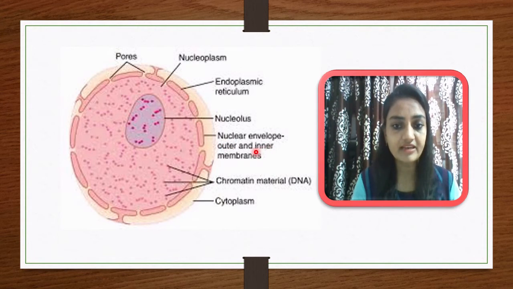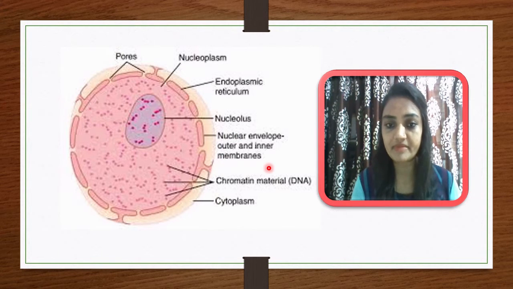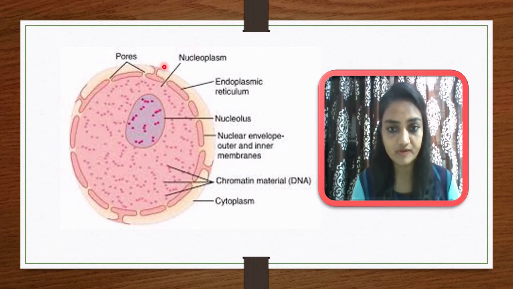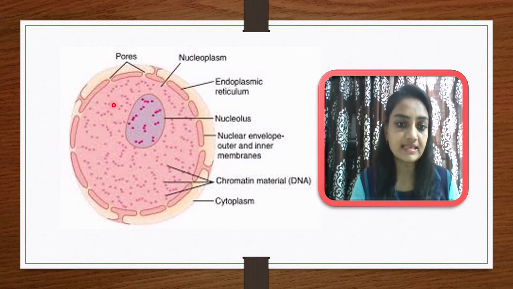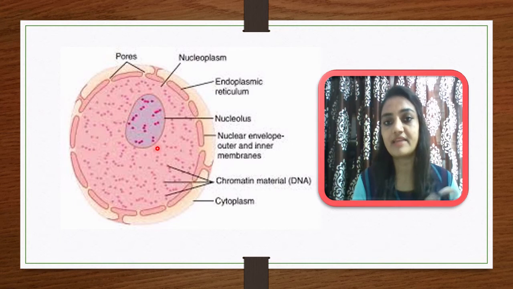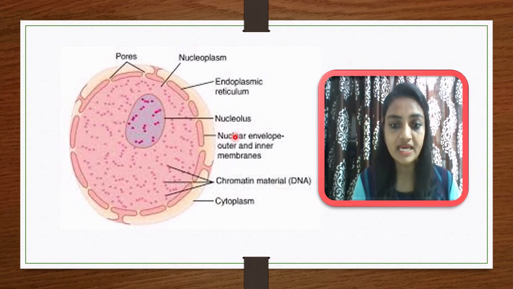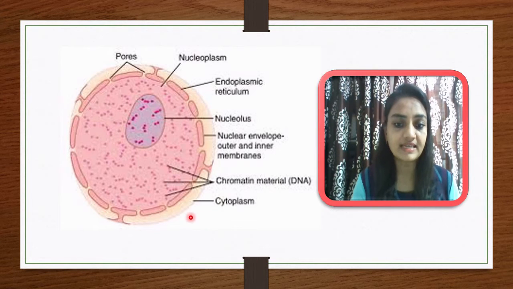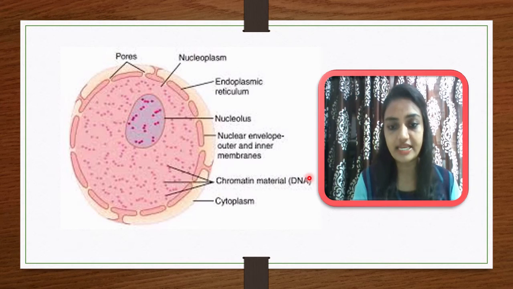So this is the nuclear envelope, with an outer and inner membrane, and inside that you can see some pores. In the nuclear envelope, some pores are there, and these pores are called nuclear pores. Here you can see some cytoplasm-like material inside the nucleus, and it is called nucleoplasm. The chromatin material, made up of DNA, is present in the nucleoplasm. Then surrounding the nucleus, there is the cytoplasm of the cell.